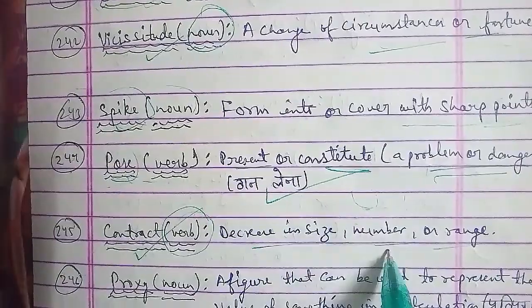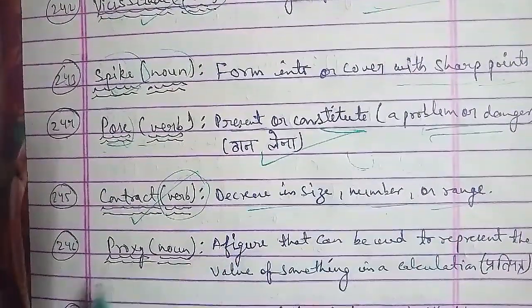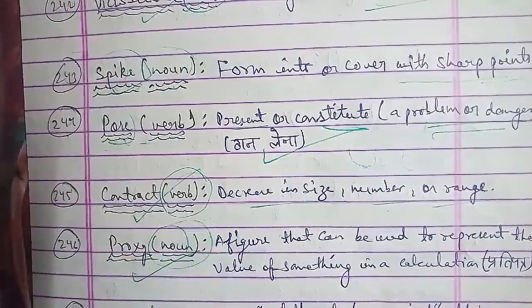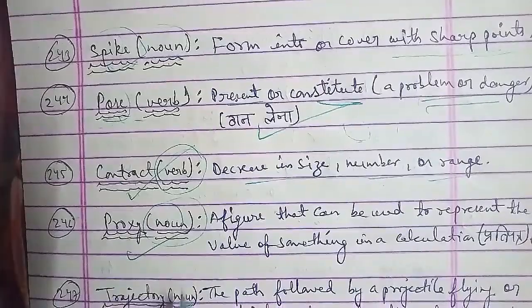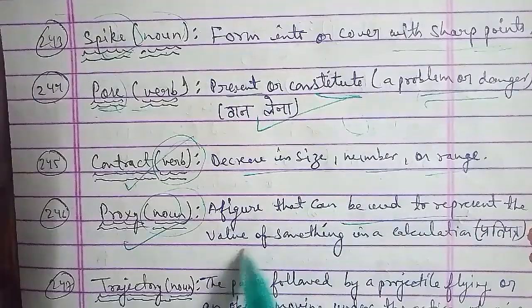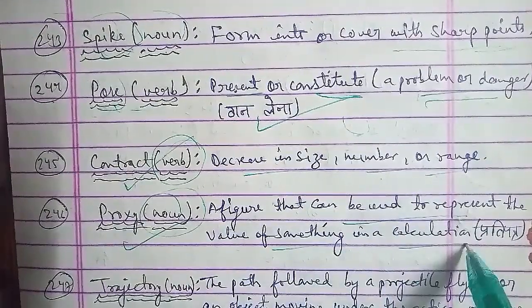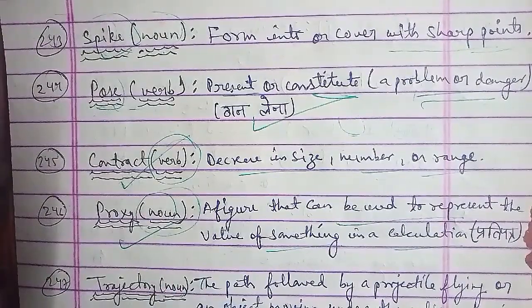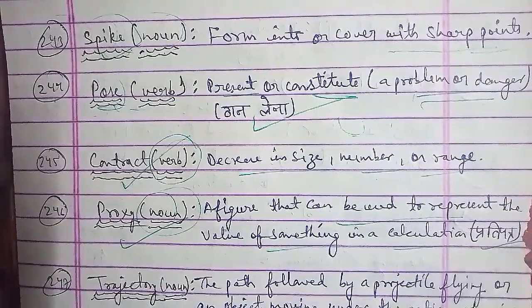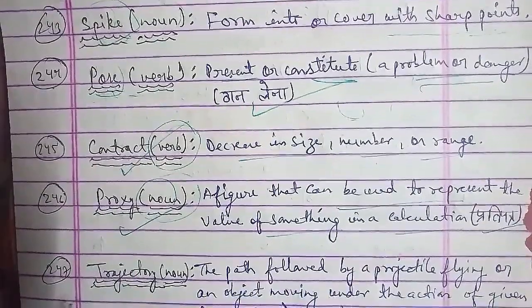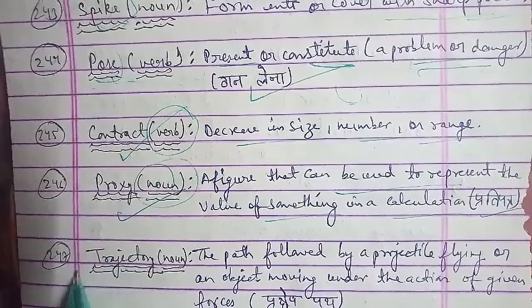Next word we have here, your 247th word, and that is trajectory. Trajectory is a word that is used as noun, and the meaning of trajectory we have here is the path followed by a projectile flying or object moving under the action of a given force, जिसे हम हिंदी में बोलते हैं प्रक्षेप पत्र. बेसिकली ट्रैजेक्टरी मतलब क्या होता है, कोई एक पाथ जो पाथ फॉलो करे प्रोजेक्टाइल फ्लाइंग में. ये इस तरह से, this is a projectile motion. ओके कुछ इस तरह से प्रोजेक्टाइल मोशन होता है. And the path followed by a projectile flying or an object moving under the action of a force.